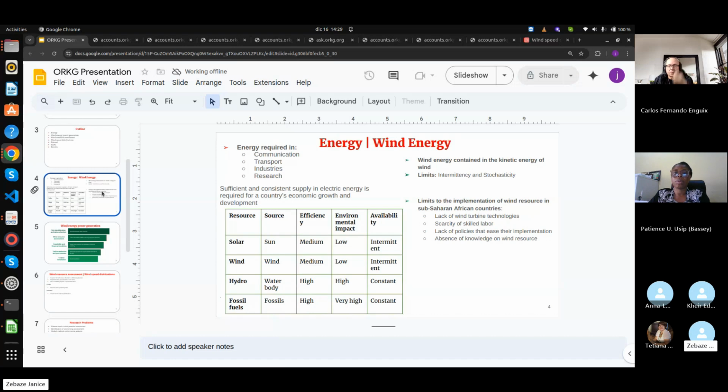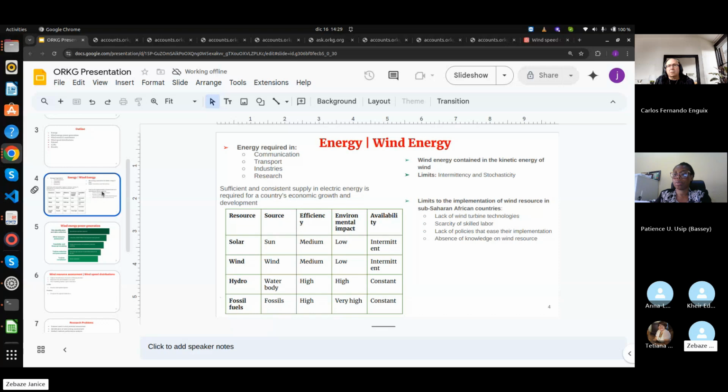But for the past decades, the main source of energy has mainly been fossil fuels. Although its efficiency is very high, its impact on the environment is also disastrous because it leads to the emission of greenhouse gases, climate change, all that, which is very bad. So there is an urgency to switch to cleaner, sustainable, and renewable sources. Among these sources, we have solar, hydro, and wind. Solar is derived from the sun, hydro is derived from water bodies where we have to tap them using dams. And what interests us is wind energy.